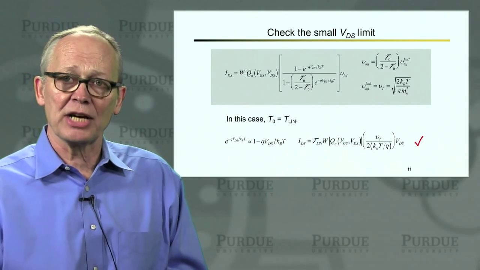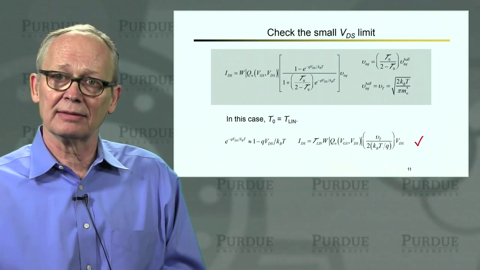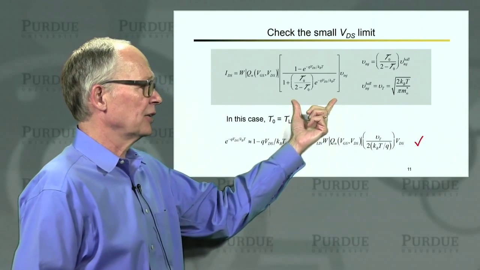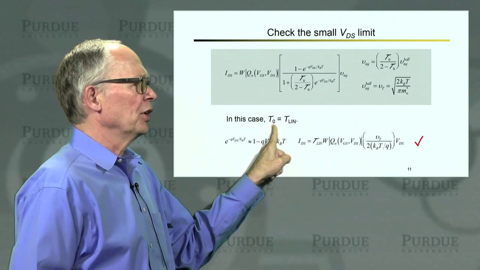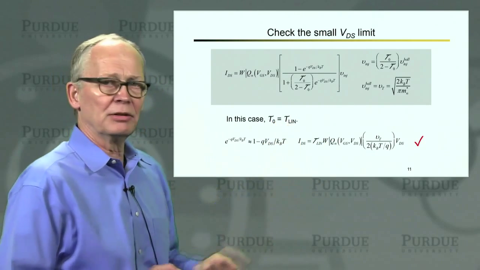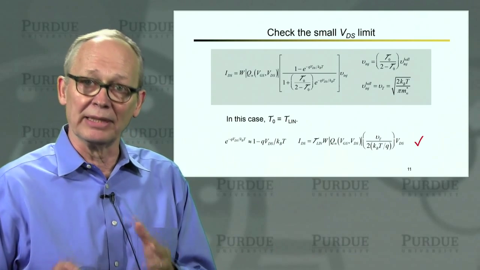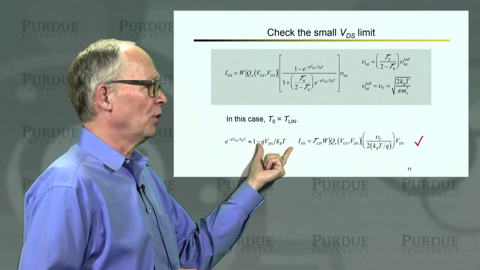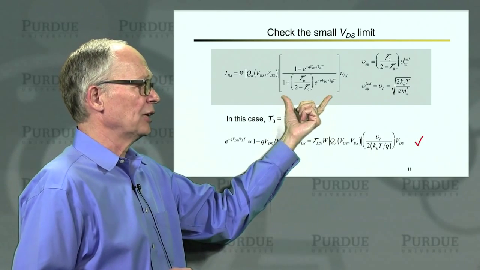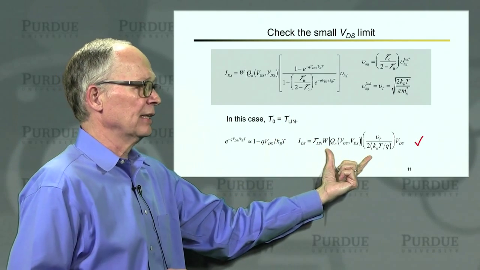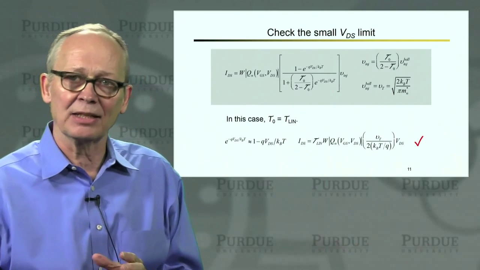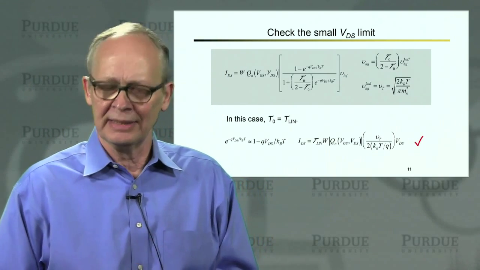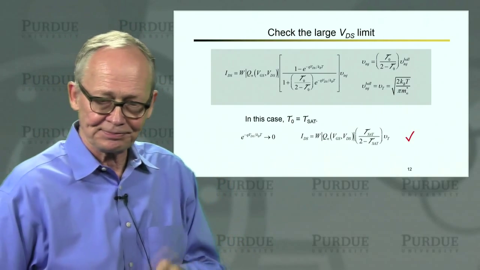Okay, we can also check the small VDS limit that we did in the previous lecture. So if we take this expression, now we're going to say that the transmission in the linear regime is T sub ln. We're going to expand the exponentials for small argument. And when you do that expansion, you'll find that you get this expression, which is exactly what we got in the previous lecture when we did the linear region current in the presence of scattering.